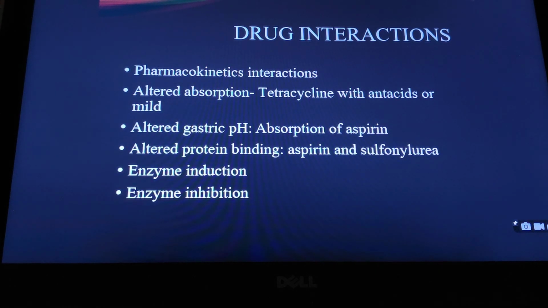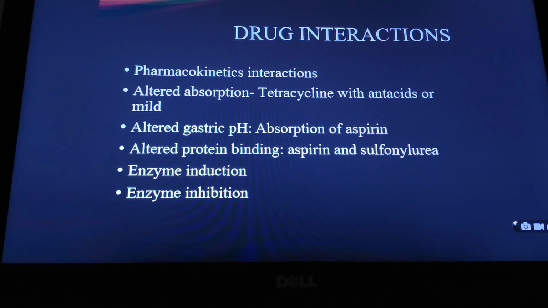Some of the drug interactions are pharmacokinetic in nature, like tetracycline, which is not properly absorbed in the presence of an antacid or milk. The patient should be given precautions, or told not to take these things together. If there is a change in the gastric pH, there could be alteration in absorption, like in aspirin. Aspirin is absorbed being an acidic drug. If the pH is altered, the absorption can be altered.